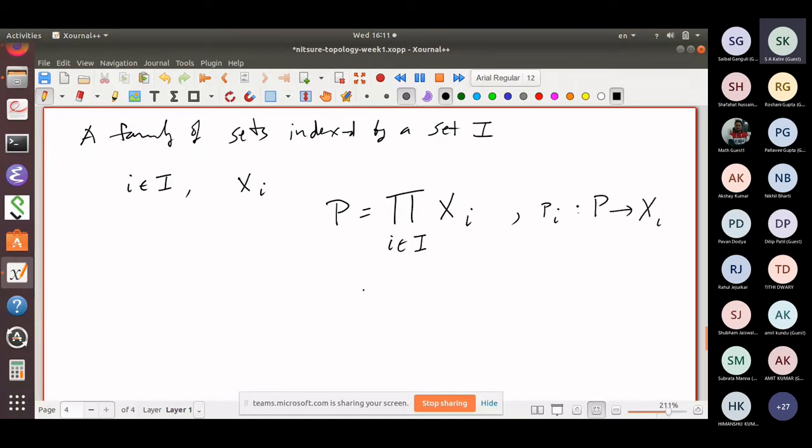Yeah, so what is this set? Sometimes you write it like this, sometimes you write it like this. It is a family of elements xi where xi belongs to Xi.